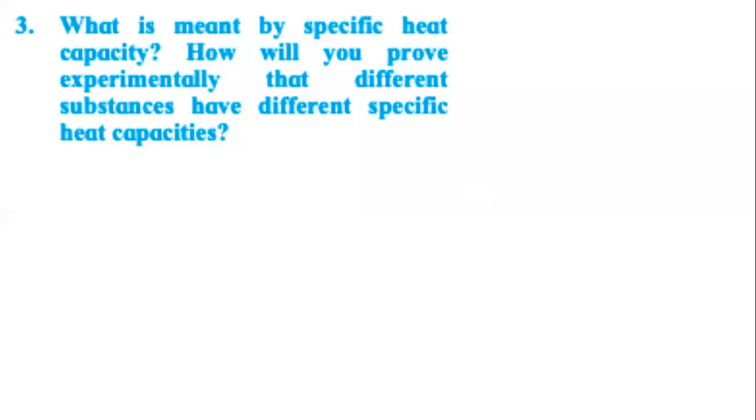Second part, how will you prove experimentally that different substances have different specific heat capacities? Tell me, what will we write here? How will we prove experimentally? Excellent, Prachi. We will do the same experiment. We will take objects of different materials, but same mass.